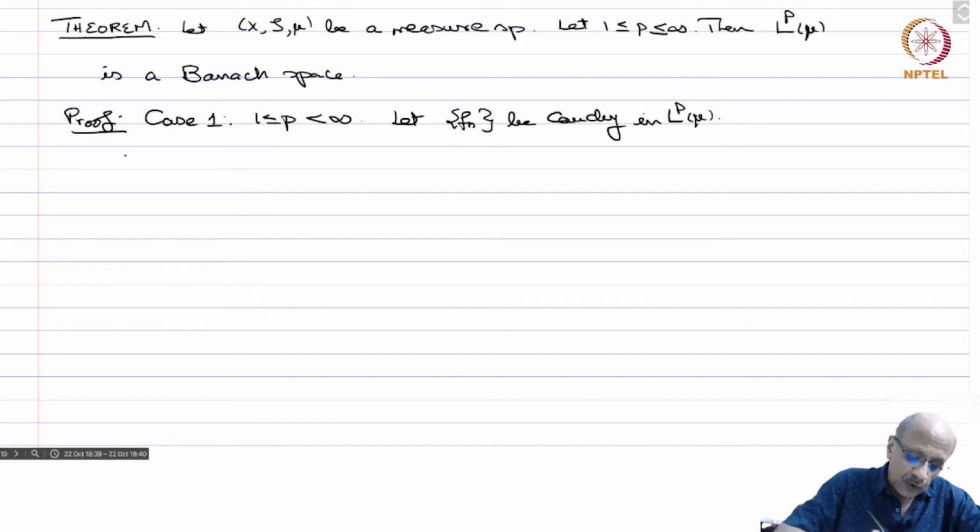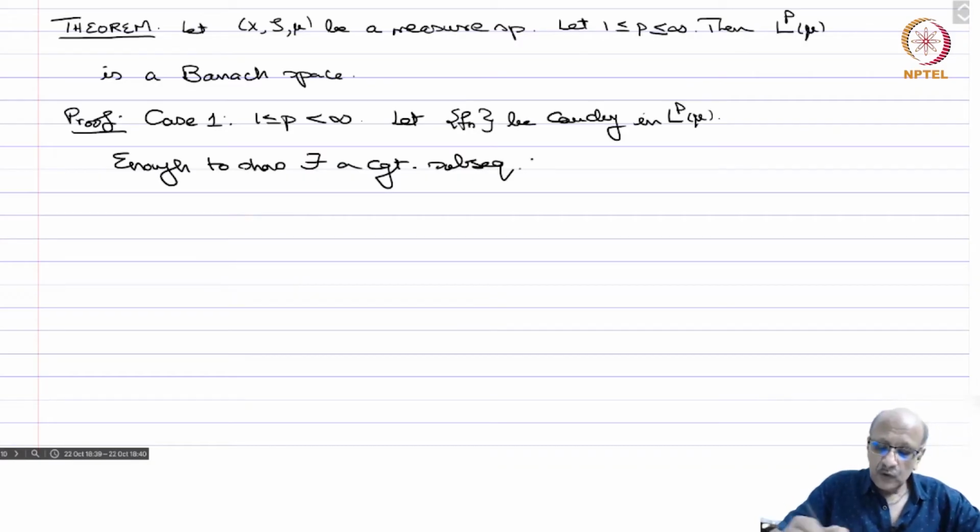Okay, so it is enough to show there exists a convergent subsequence, because if you have a Cauchy sequence and you have a convergent subsequence, then the entire Cauchy sequence will converge to the same limit. Now, because you have a Cauchy sequence, you can always find a subsequence such that consecutive terms are as close to each other as you prescribe. This we have done several times before.